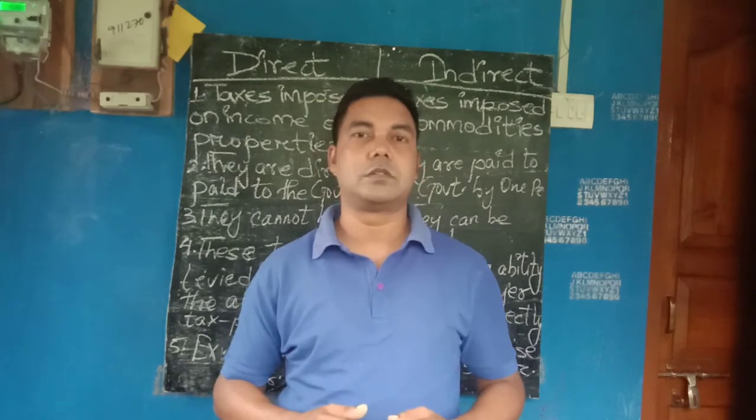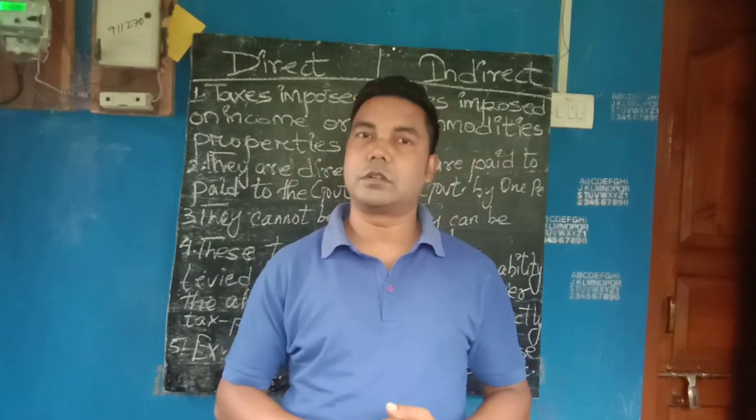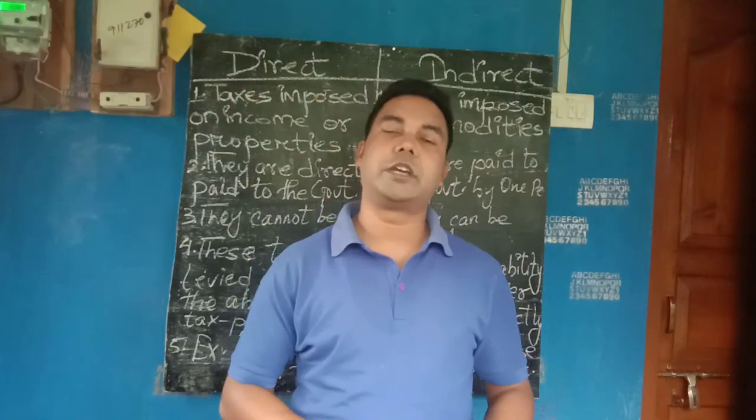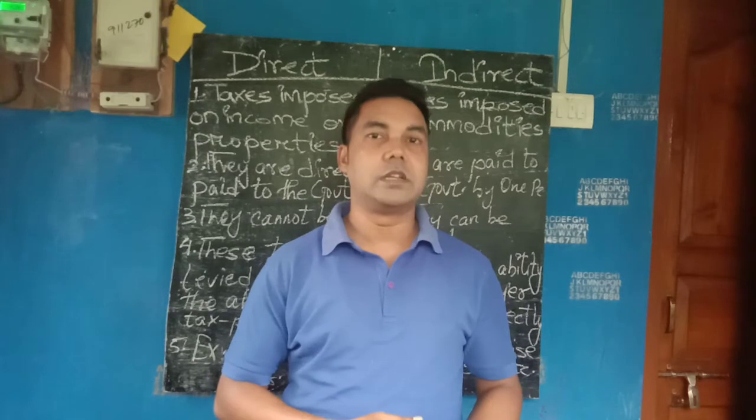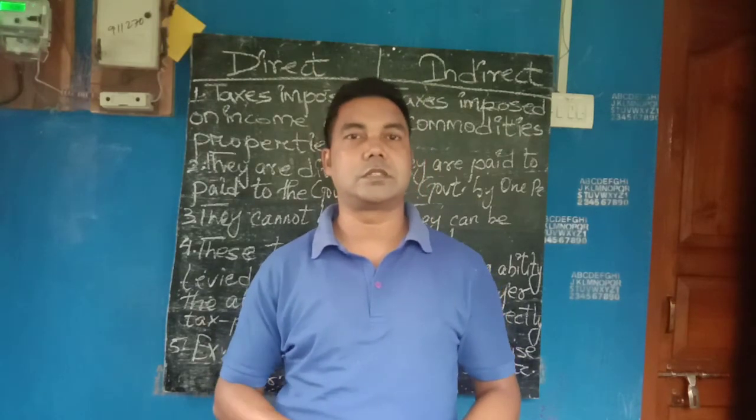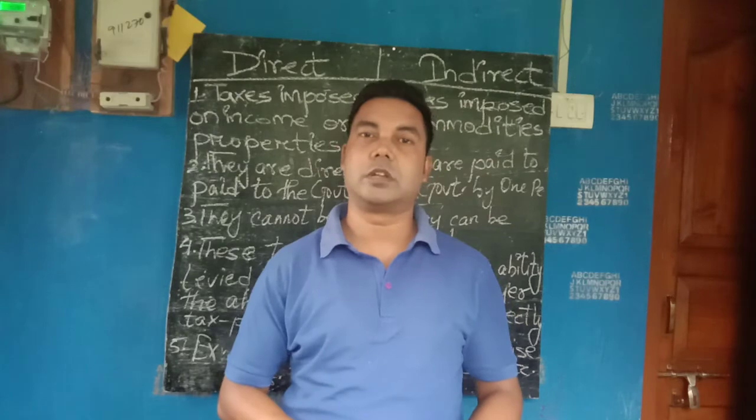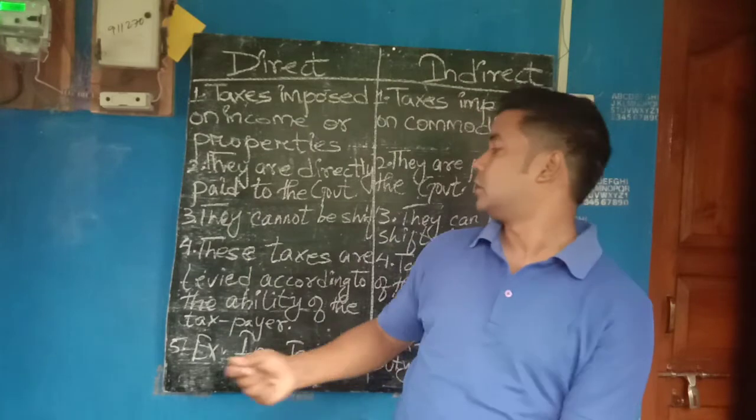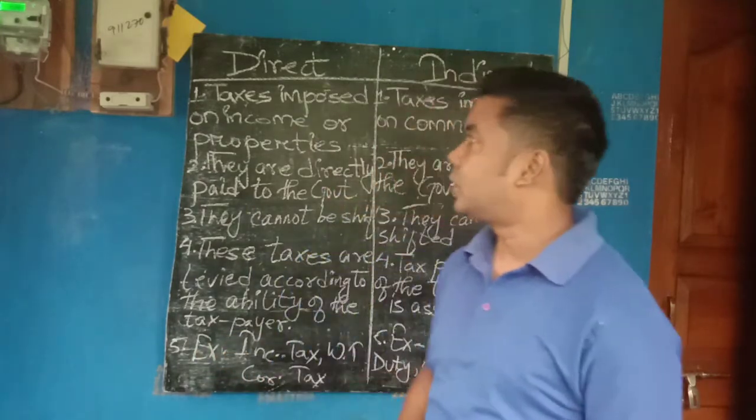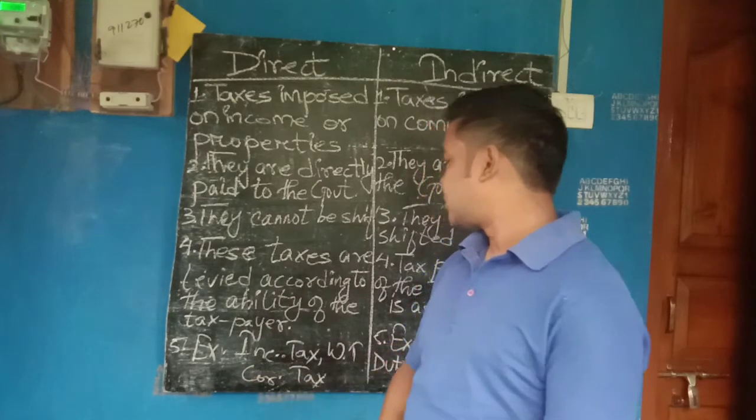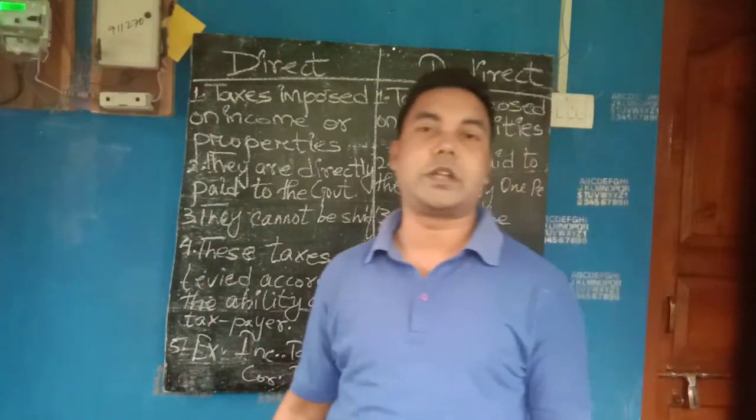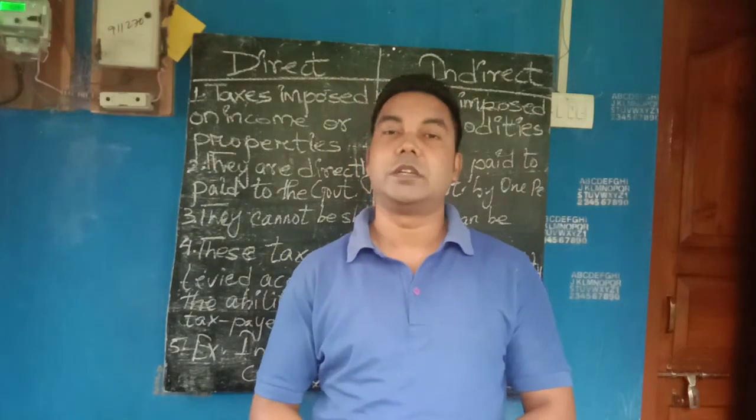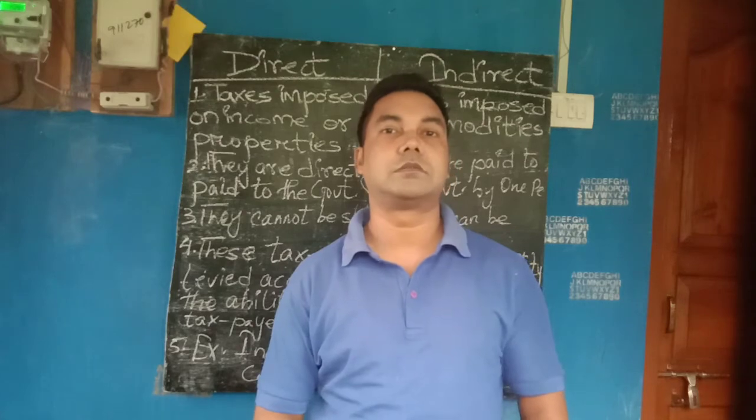So this is what indirect taxes are. The ability of the taxpayer is assessed indirectly in indirect taxes, but in direct taxes it is assessed directly. The tax is imposed directly on the people. Next, the last one, examples of direct taxes. Income tax, wealth tax, corporate tax, they all fall under direct taxes.